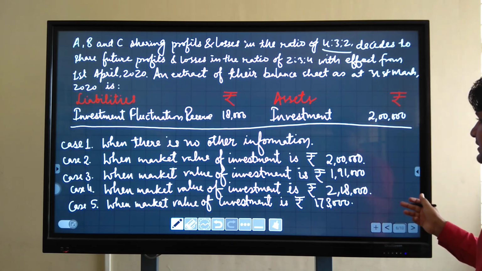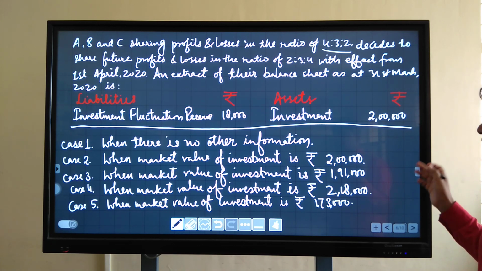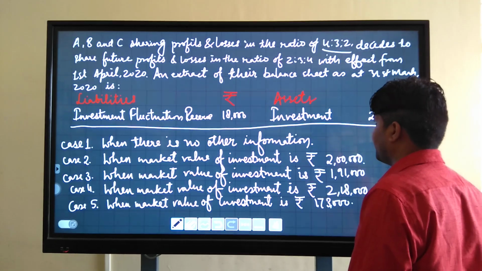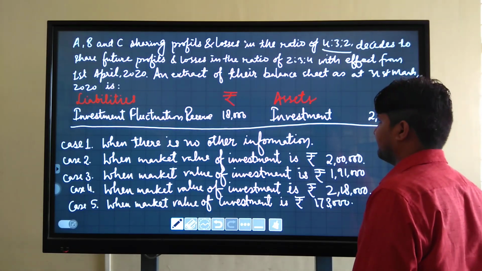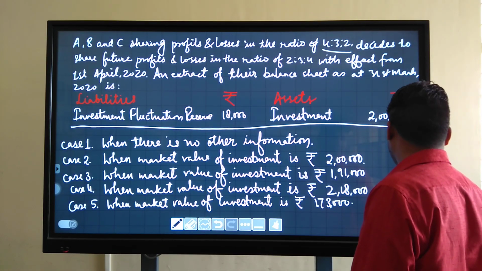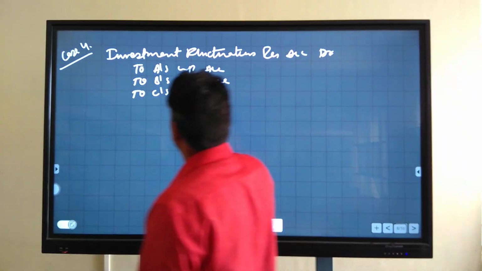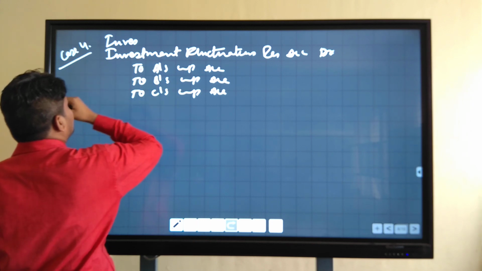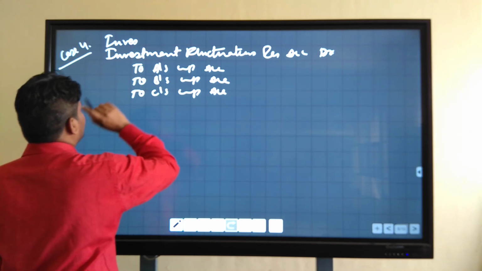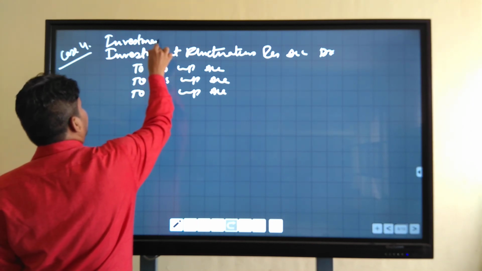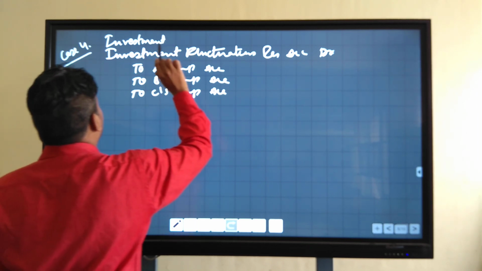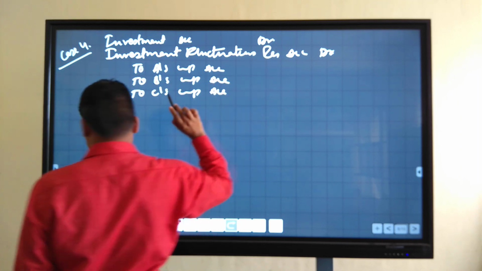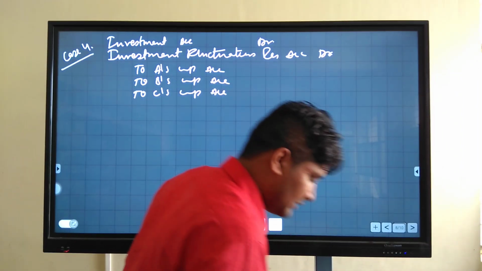So assets increase, you will record in revaluation account also 18,000. And investment account debit.